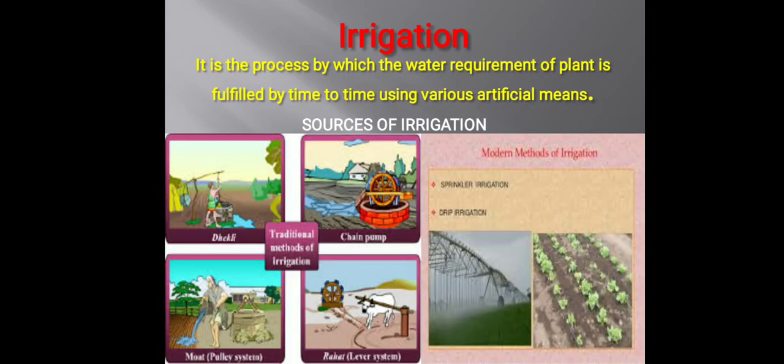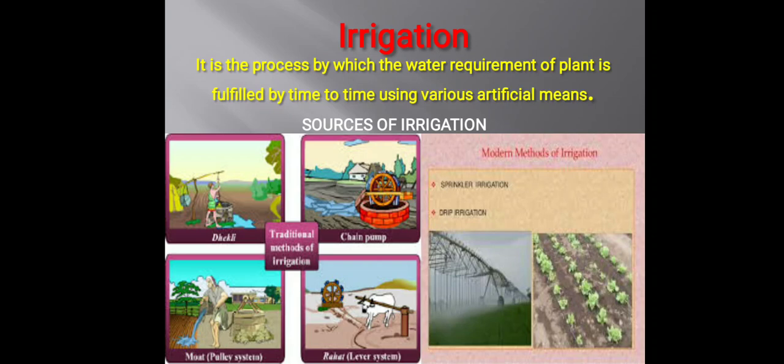After enriching the soil fertility, we irrigate our fields. Irrigation means the process by which the water requirement of the plant is fulfilled from time to time using various artificial means. Generally, what are the sources of irrigation? We have rivers, canals, ponds, lakes, or we use groundwater. Here are some traditional and modern methods used to irrigate our fields. Firstly, traditional methods like Dhekli, chain pumps, moat and rahat are the methods used to irrigate the fields in earlier times.